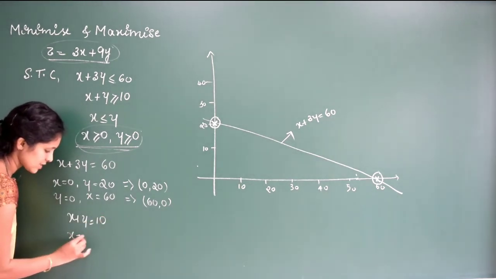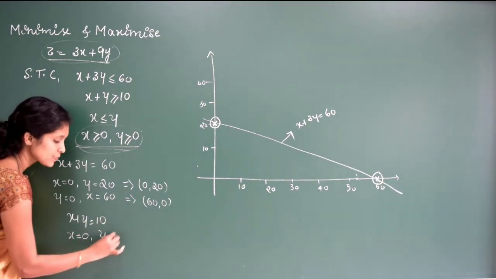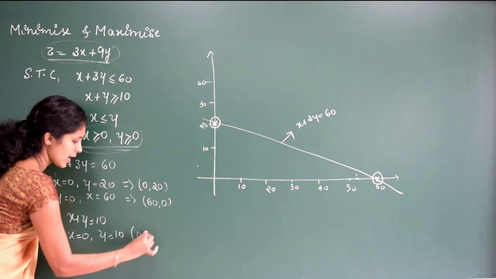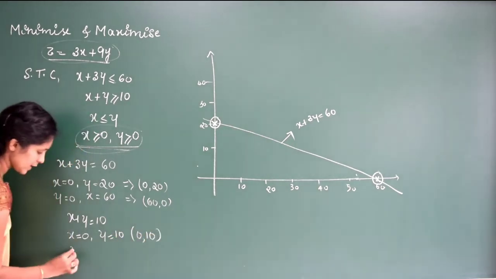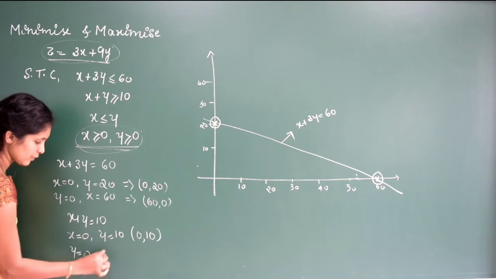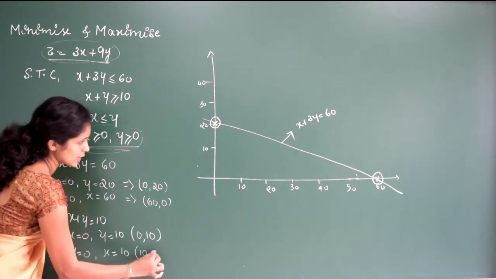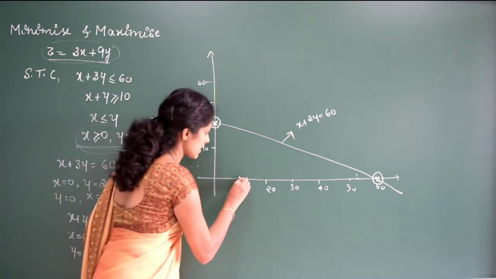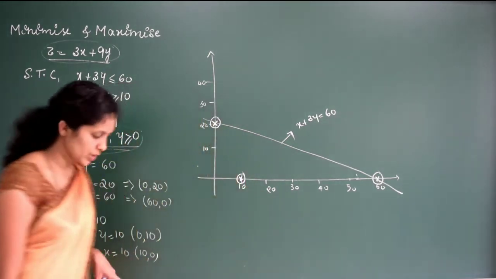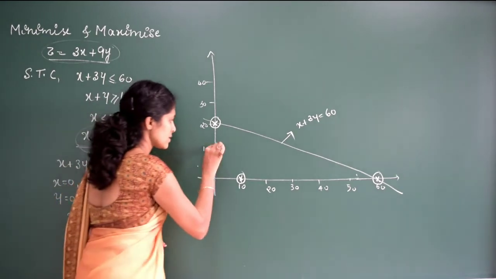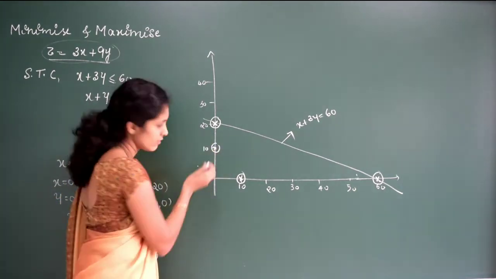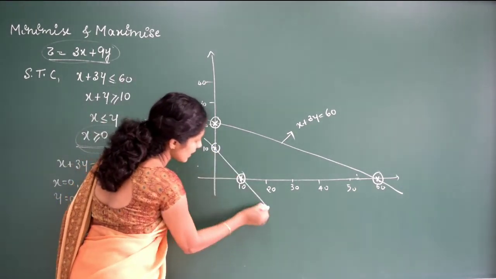If the value of x is 0, the value of y will be 10. So, point x is 0 and y will be 10. If the value of y is 0, then the value of x will be, this is also 10. So, the point will be 10, 0. Right? Somewhere, this is 10, 0. And another point is 0, 10. So this is the point 0, 10. We'll draw a line. Okay.